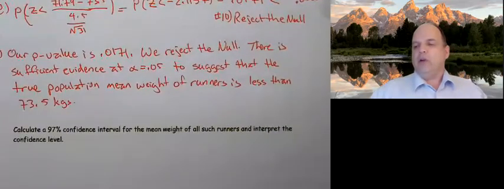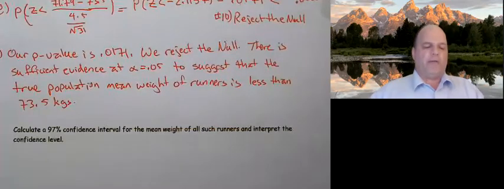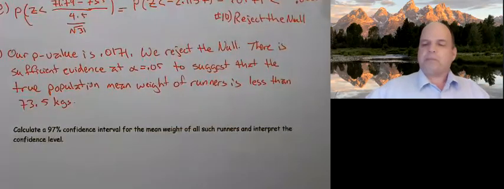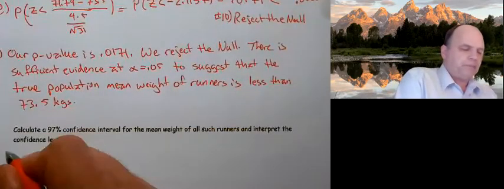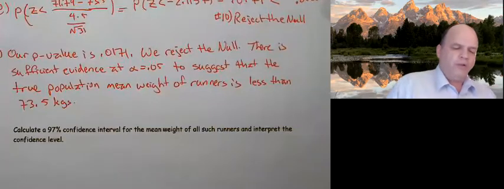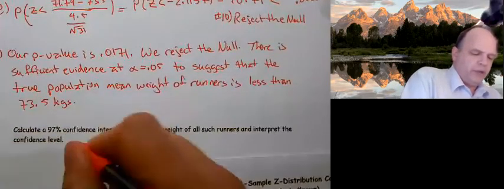The next thing we need to do is go ahead and calculate a 97% confidence interval. All right. So we've already done number 1, which is define the parameter. So number 1 gets a check because it's done.